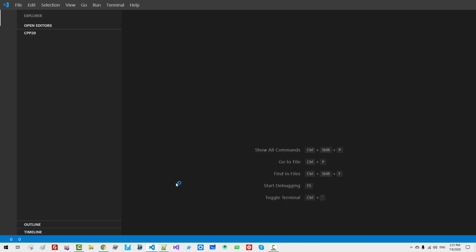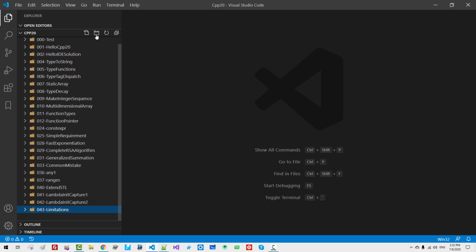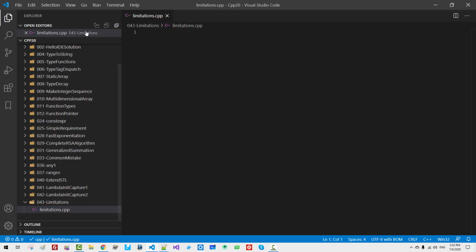Start Visual Studio Code. Open your working folder. Click this button, 043 limitations. Hit enter. Click this button, limitations.cpp. Hit enter.